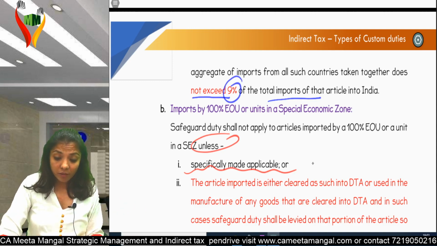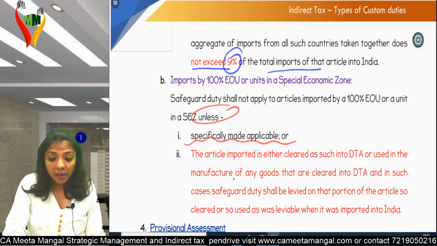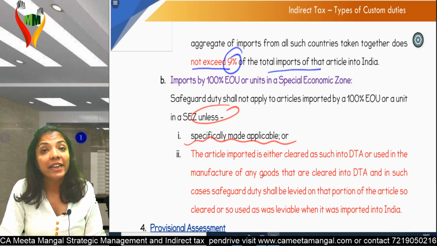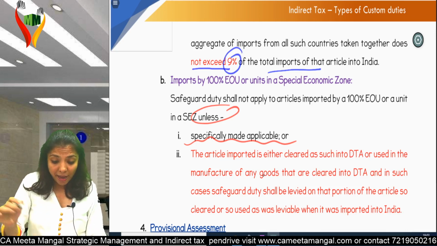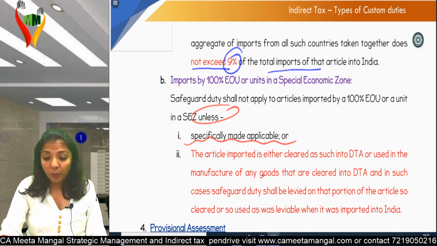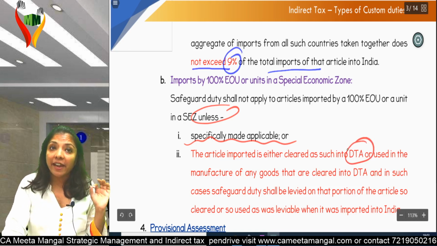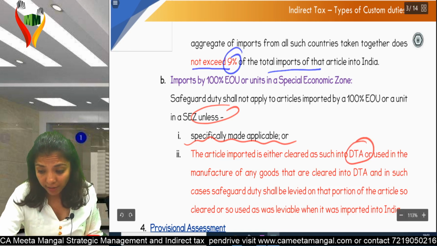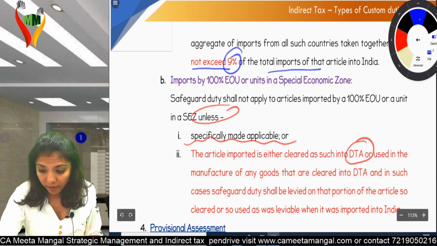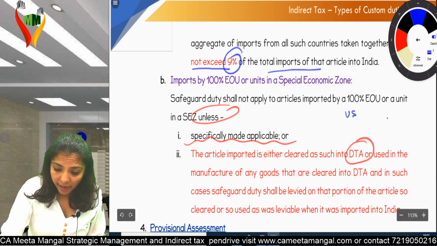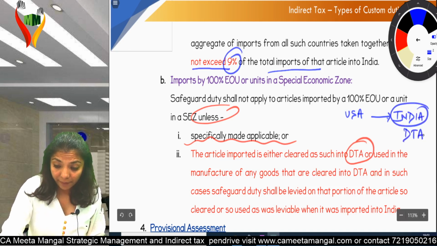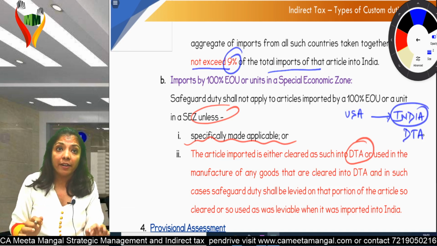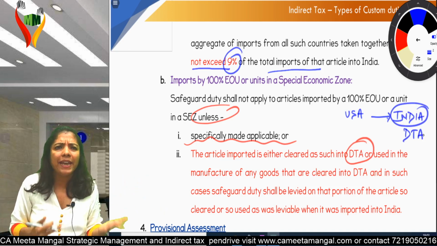That's a different scenario. Second point, the article imported is either cleared as such into DTA or used in the manufacture of goods that are cleared into DTA. What is DTA? Domestic tariff area. Now see, this is like playing smart. How are they playing smart? Assume USA is importing something to India directly. And when I say India, I am talking about DTA, domestic tariff area. So safeguard duty will be applicable, assuming 8B is there.